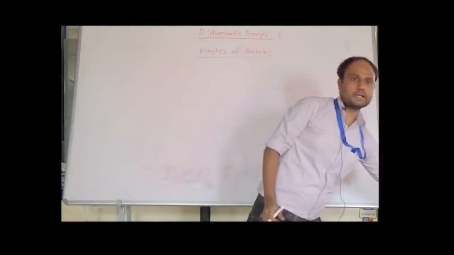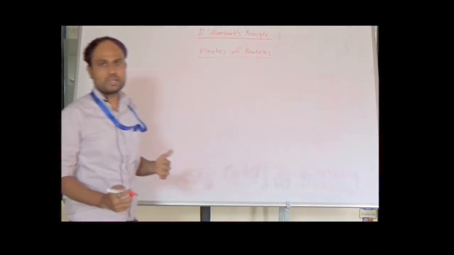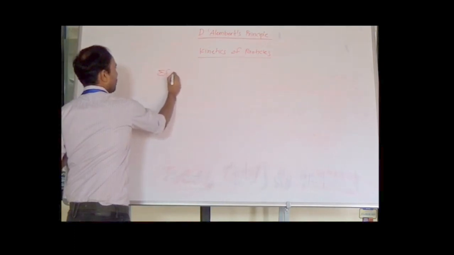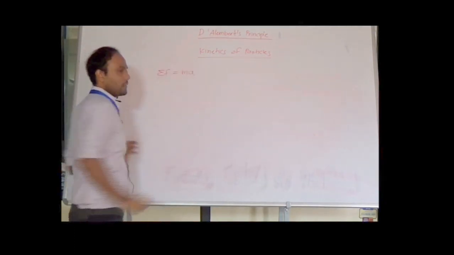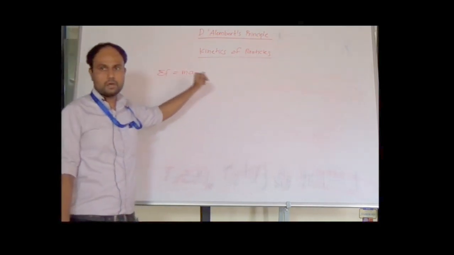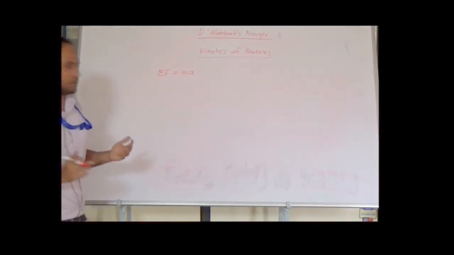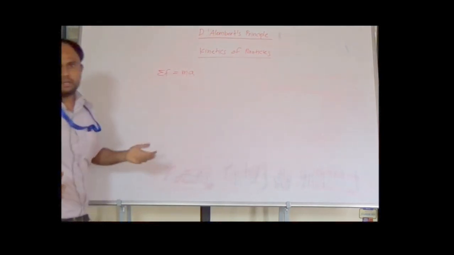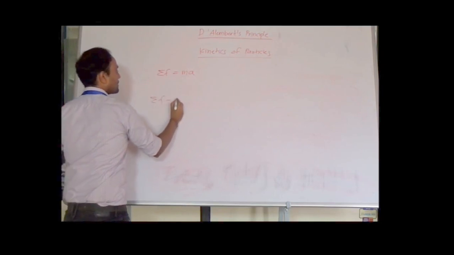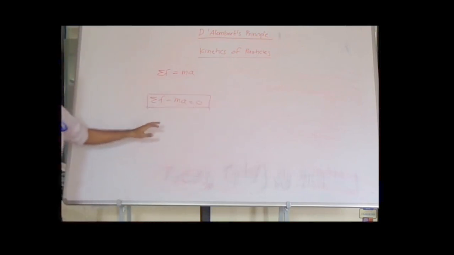As already discussed, D'Alembert's principle is based on Newton's second law of motion. So first of all, let us discuss the mathematical expression of Newton's second law. It simply states that summation of forces is equal to mass into acceleration. This is the basic mathematical expression of Newton's second law of motion. Now D'Alembert simply modified this statement of Newton's second law of motion, and he stated that summation of F minus ma is equal to 0.